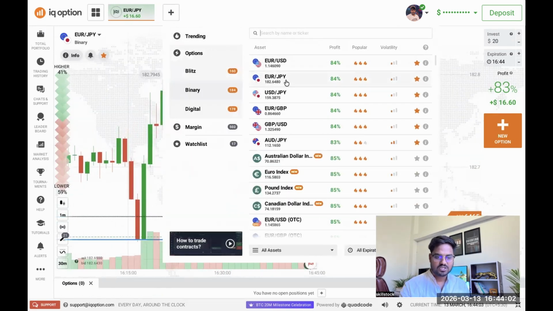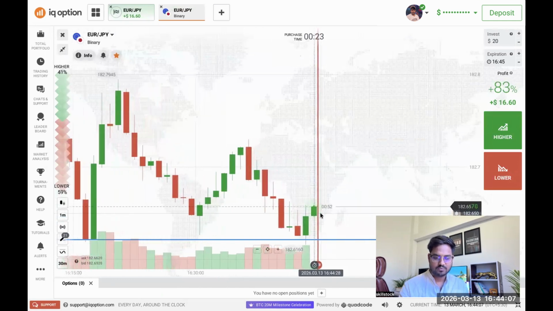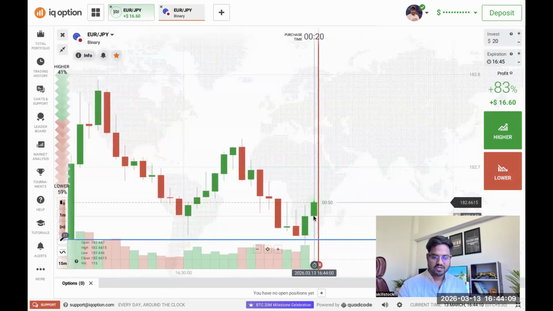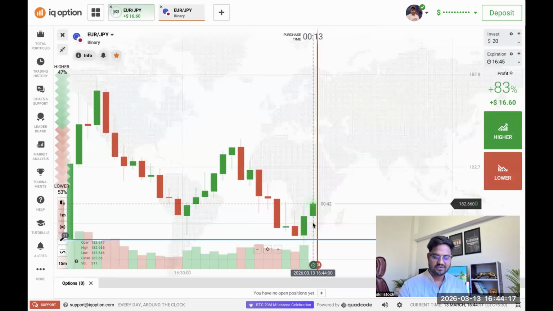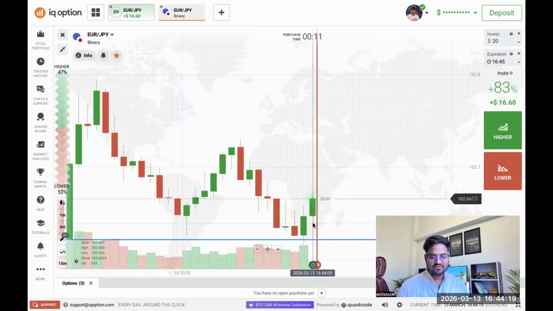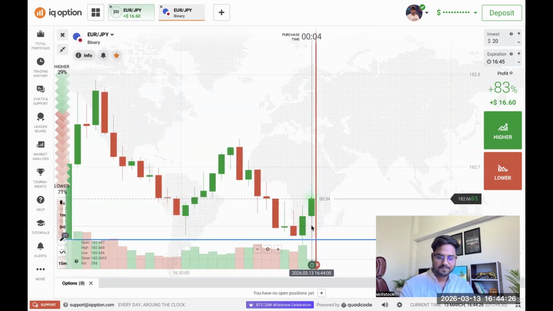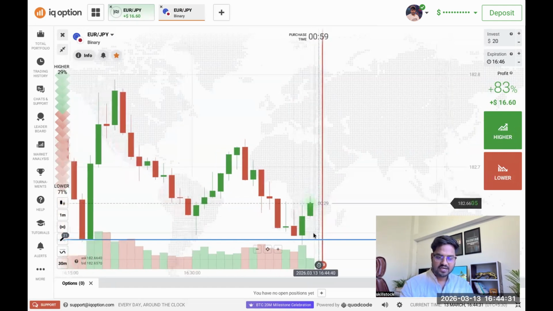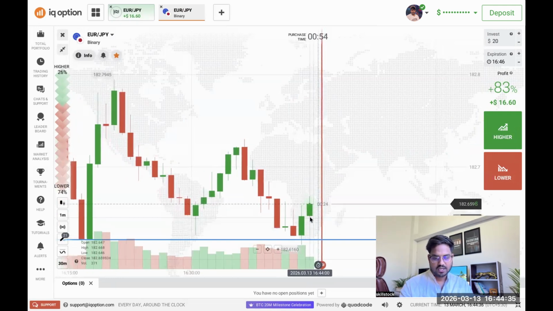So let's open Euro JPY again. And here there is one more possibility that buyers can take control over the market, but not exactly at the entry point, at the opening price, but with a margin of safety. If the market gives us some margin of safety, then we can consider that here we can have a wick. All right, let's wait for it. Because sellers are weak and buyers have entered very strongly in the market. That's why buyers are trying to take control over the market.